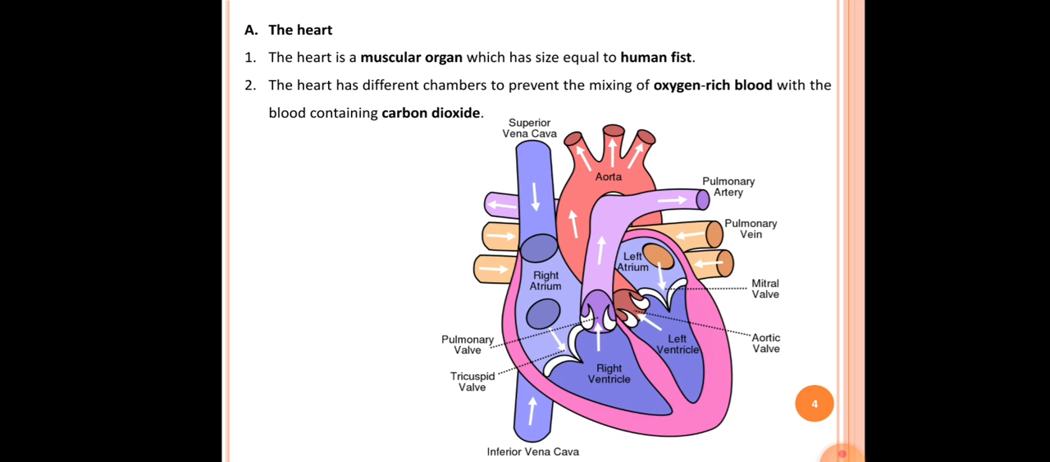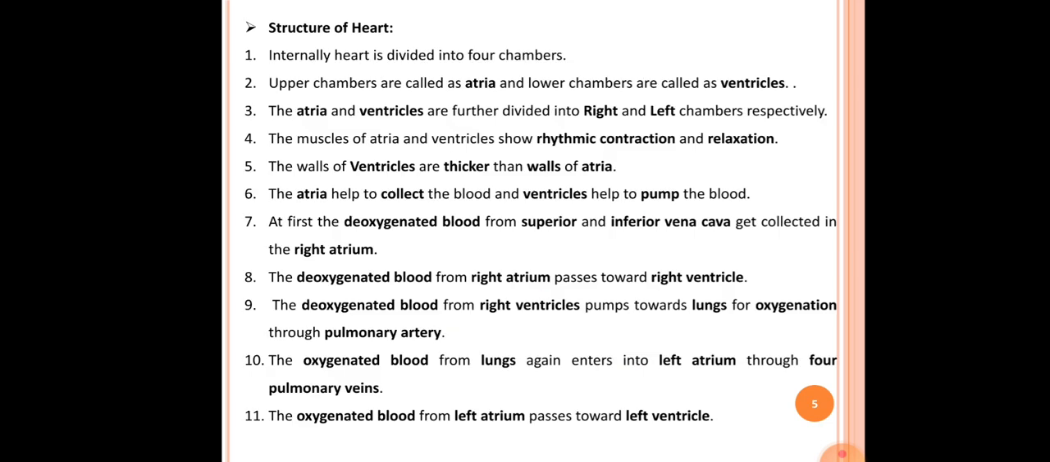In the next slide, we will describe the structure of the heart in detail. See here the description of the structure of the heart. The first point here is, internally the heart is divided into four chambers. It means that in human beings, a four chambered heart is present.